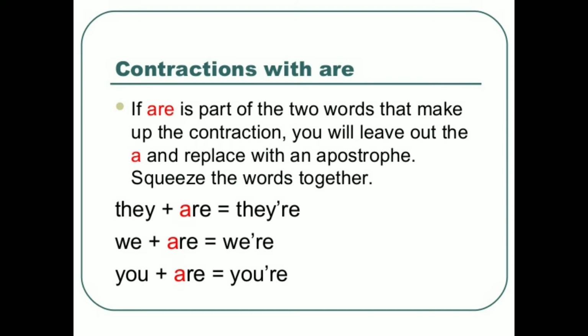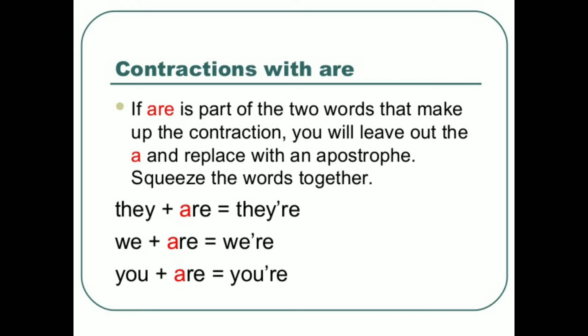Contraction with are: they plus are can be said as they're. We remove a and use an apostrophe in its place. If an apostrophe is there, remember that one or more letters have been taken out. Then only does it make a short form.